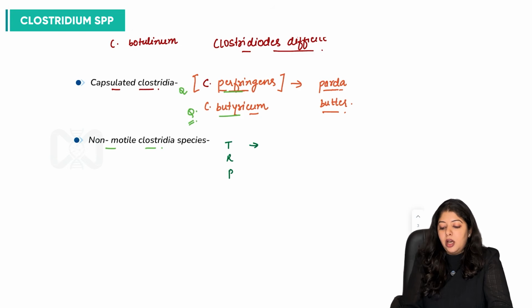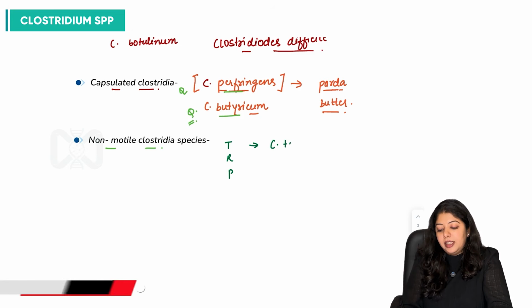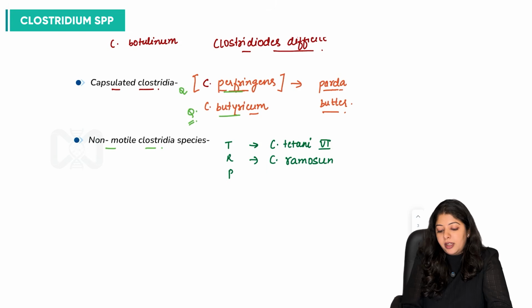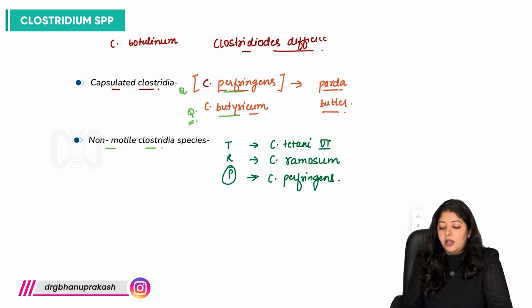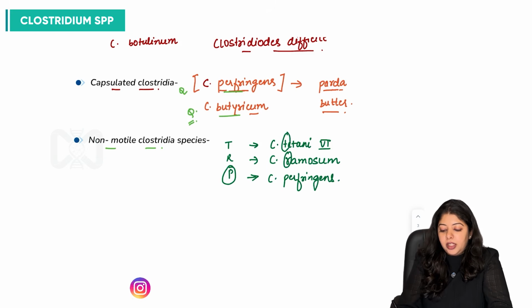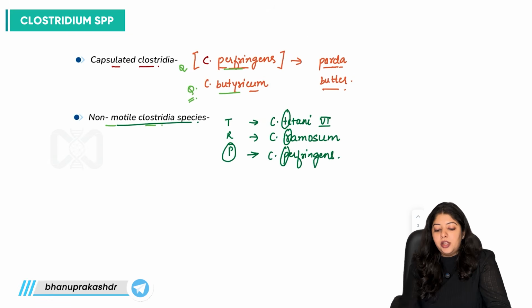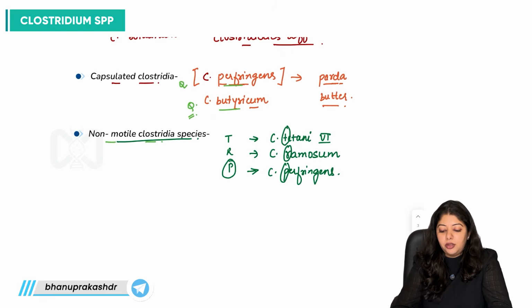So, it is Clostridium tetani, serotype 6, then Clostridium ramosum, and one species which is very common, Clostridium perfringens. So, we are able to use this mnemonic TRP for the non-motile Clostridia species, right? Now these are important one-liners. We must know what are non-motile and what are capsulated Clostridia.